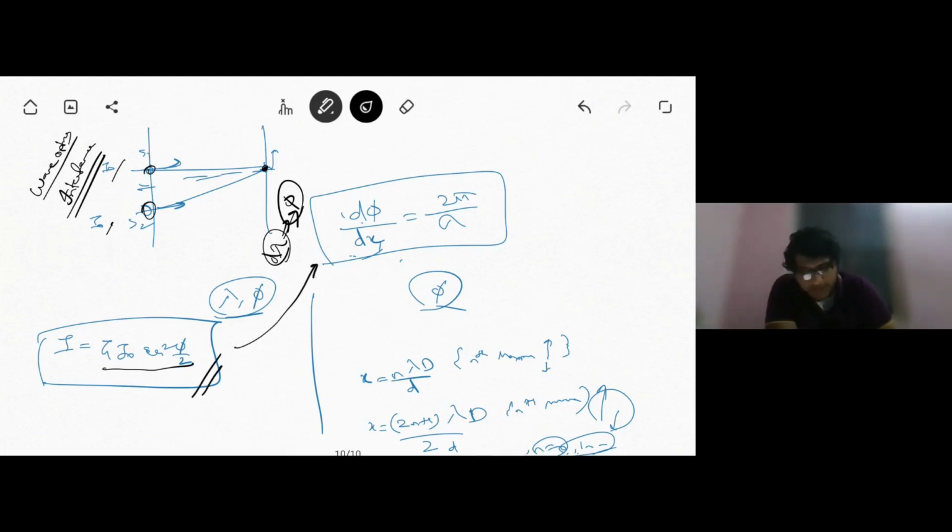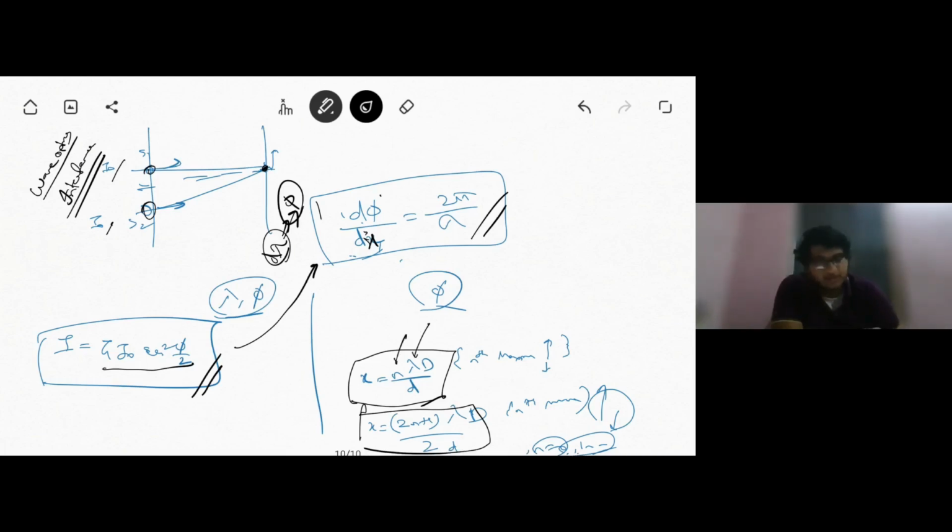Where we can relate path difference and phase difference by this equation, d phi by dx, where d phi is phase difference, dx is path difference, is given by 2 pi by lambda. And suppose we want to find the position of nth maxima, then x is given by n lambda D by d, and for nth minima, it is given by (2n plus 1) lambda D by 2d. And again, lambda is wavelength, n is the number of the maxima or minima. Positive or negative sign will just tell us whether it's going to be above or below the x-axis, the horizontal level of the central maxima or central bright fringe.